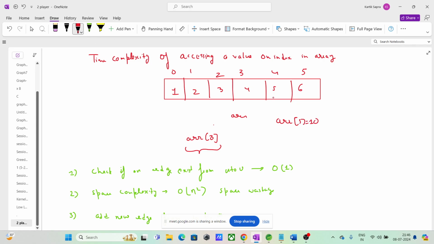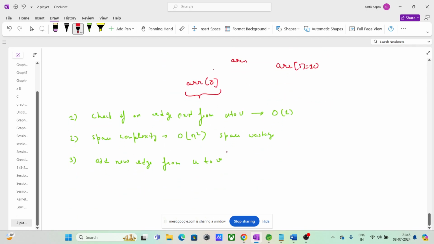Right. So अब ये क्या हो जाएगा? This will be 10. So this is constant operation, right? So adding an edge is also a constant operation. Right. This operation is also clear, I guess.